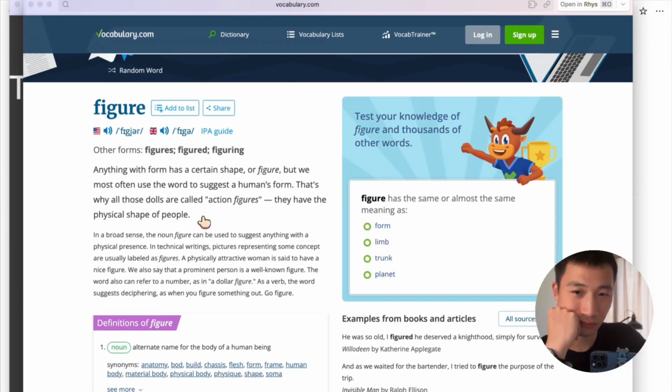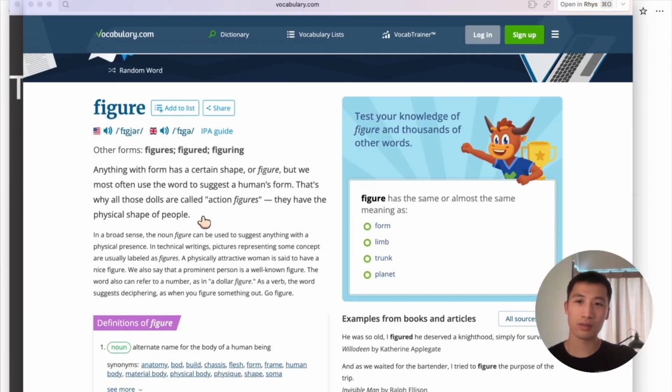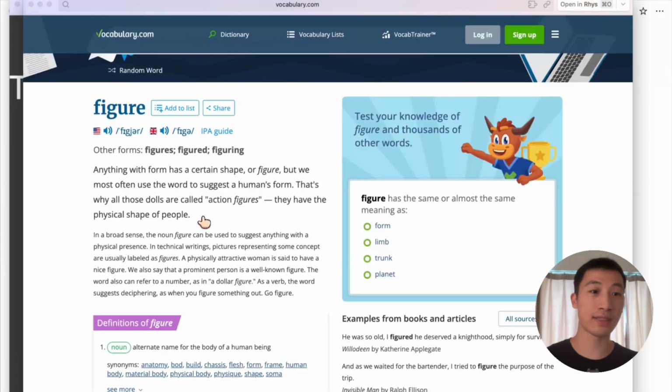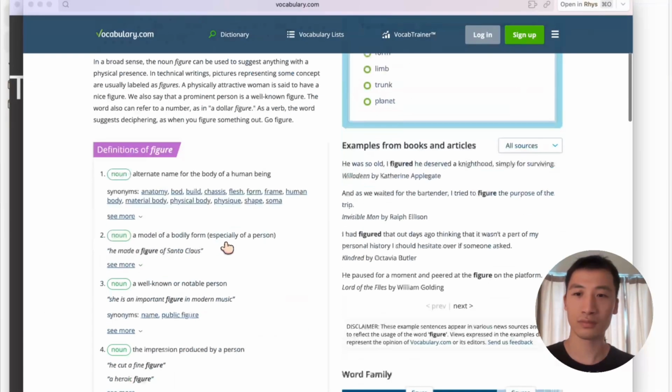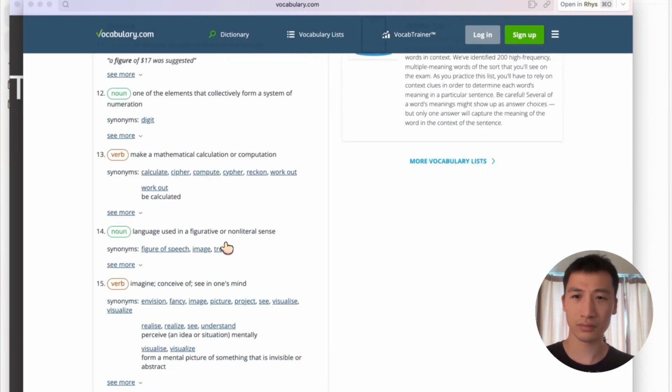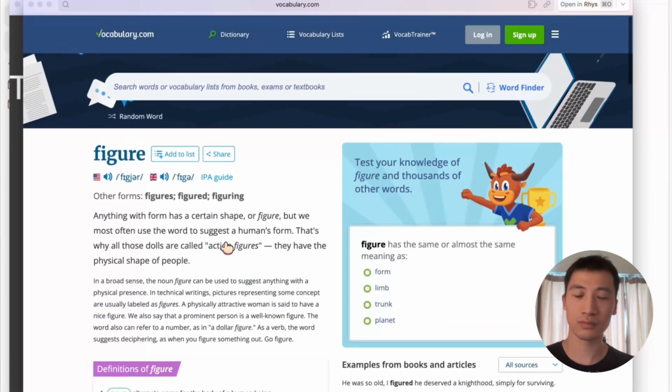Figure can be used to describe the shape of a person when you can't see the details, just the general outline. It's like seeing a shadow of someone. You can tell it's a person, but you don't know exactly who it is. So this vocabulary word, figure, is a noun. Is that right? That's right. Figure is a noun. It can also be a verb, but in this context, it's a noun. Are there any other words on this list you'd like to explore?